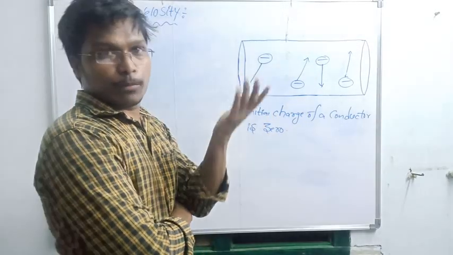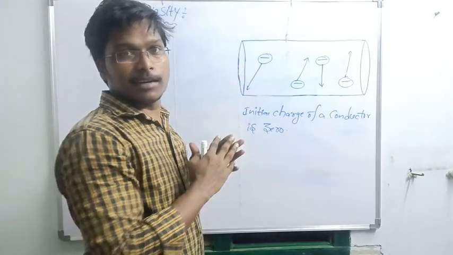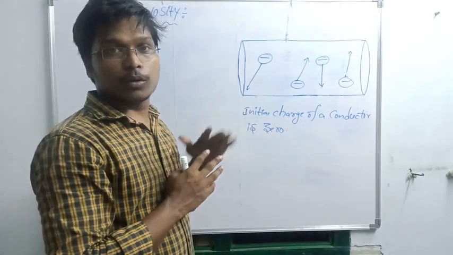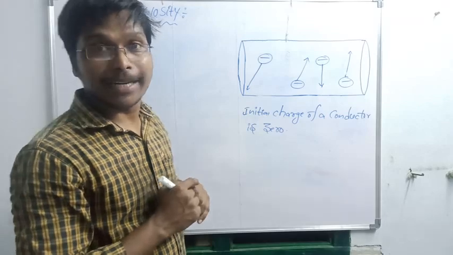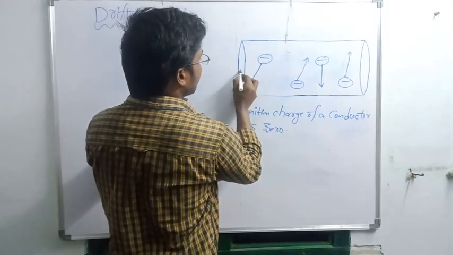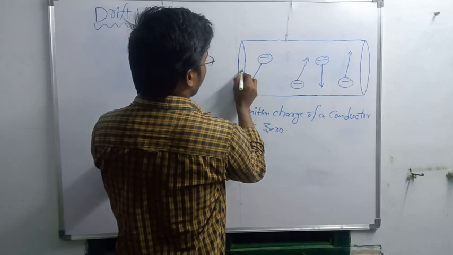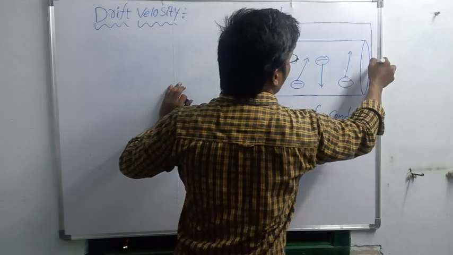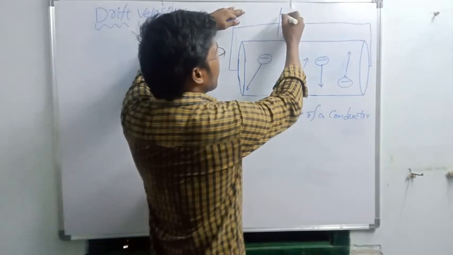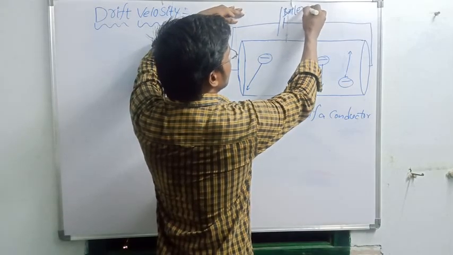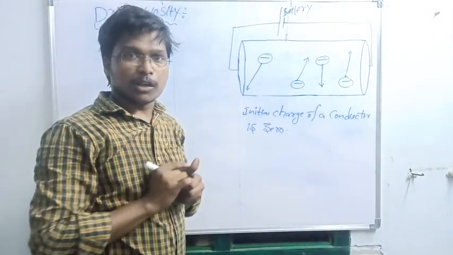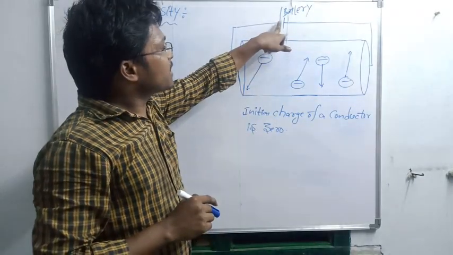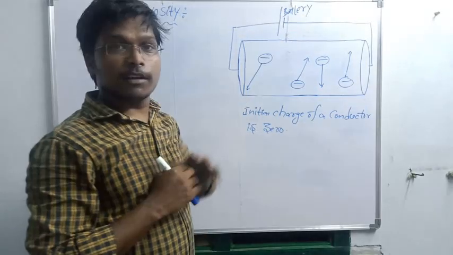Now what I am going to do is connect one battery to this conductor. Yes, here I connected one battery to this conductor. So this is the positive terminal of the battery and this is the negative terminal of the battery.